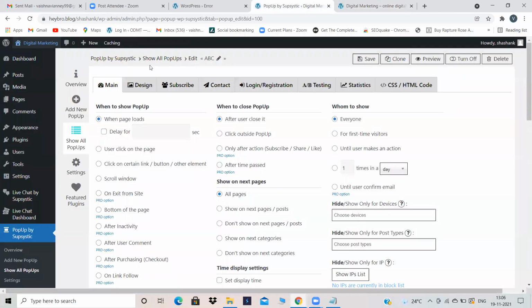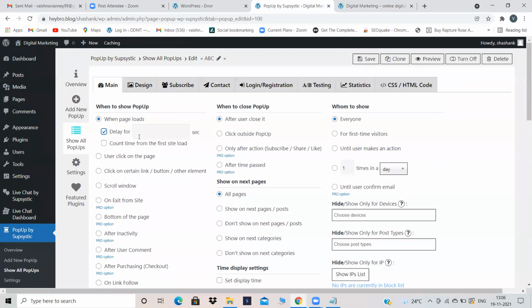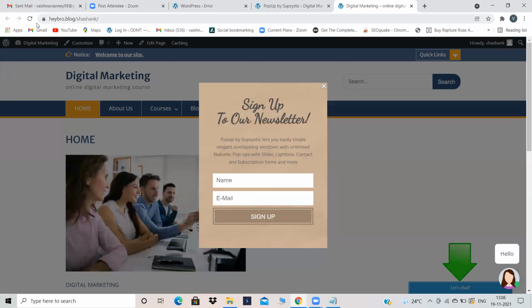Instead, I will make the same pop-up appear after 5 seconds, so that you give that person a little bit of space to breathe after he opens your particular website. Don't just show the pop-up in their face. So when the page loads, delay for 5 seconds. I'm telling it to delay for 5 seconds. Now what will happen is, I have to save it over here.